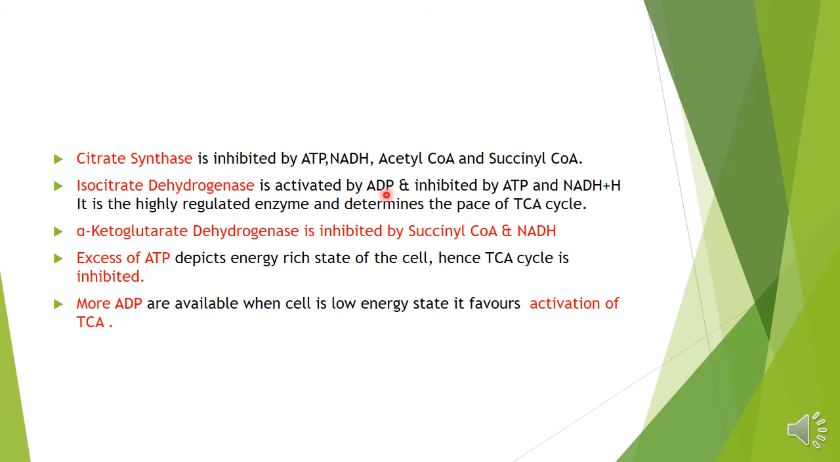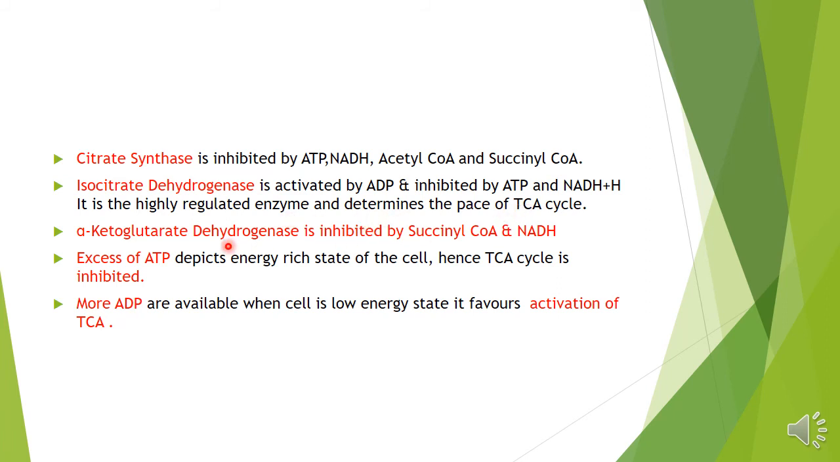It's activated by ADP. Whenever there is more activity going on, the energy demand of the cell is increasing, and more ATP is converted to ADP, so isocitrate dehydrogenase is activated. And in case there is more energy now, vice versa, it will be inhibited by ATP and reduced NADH. So this is a highly regulated enzyme and determines the pace of the TCA cycle.